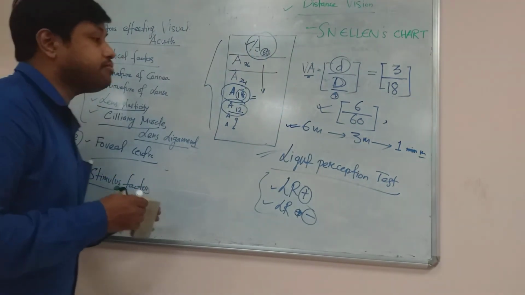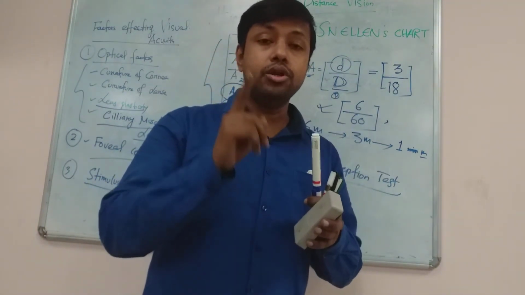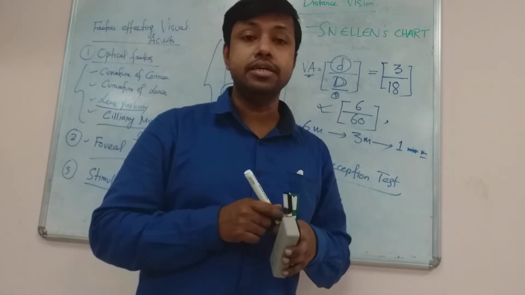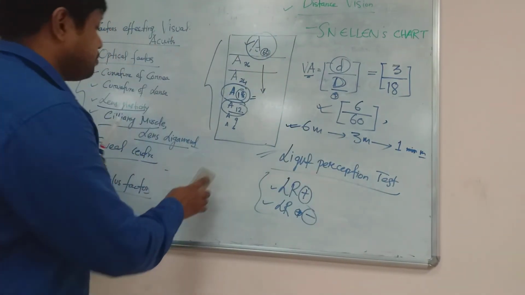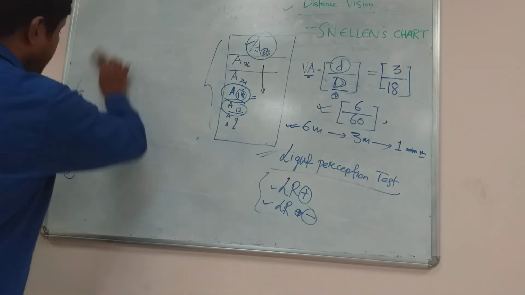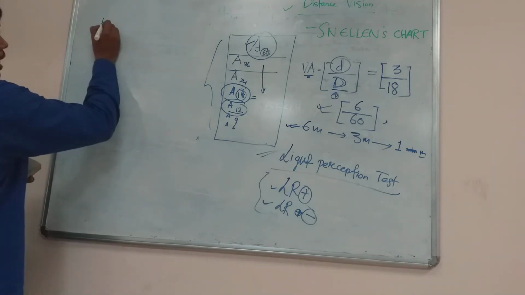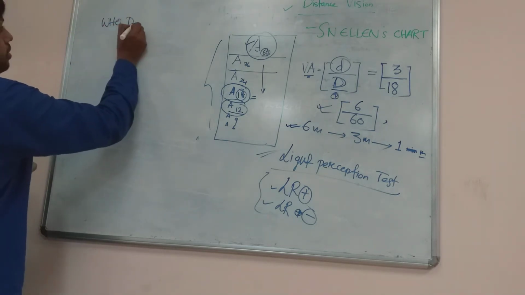Now how do we define blindness? Blindness means for a particular eye, if the visual acuity is less than 3/60, we call the person blind in that particular eye. This is the World Health Organization definition.